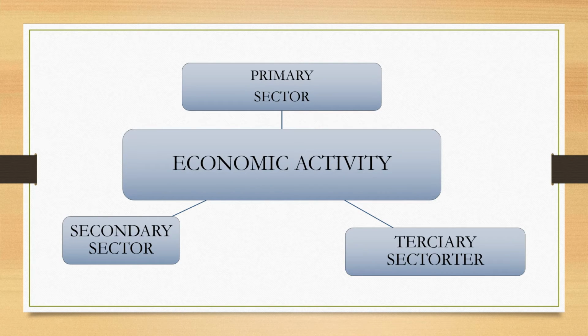So, according to economic activity, we divide our Indian economy into three parts. First one is primary sector, second one is secondary sector, third one is tertiary sector. First is primary sector. Another name of primary sector is agricultural sector.